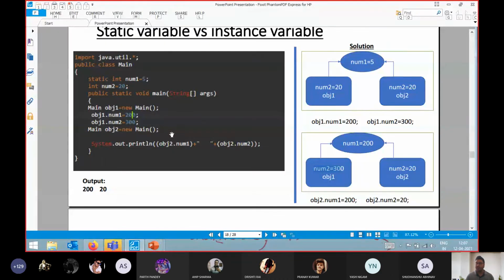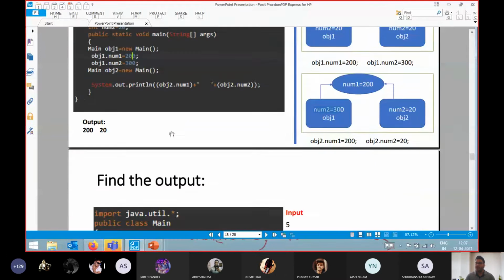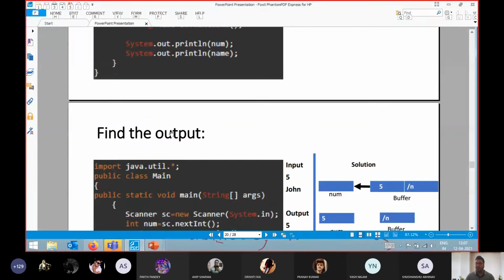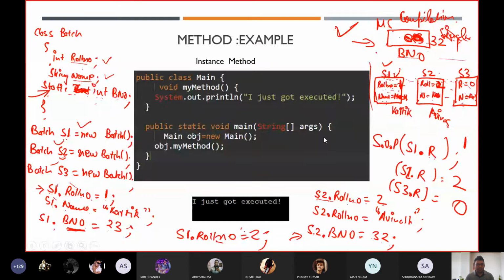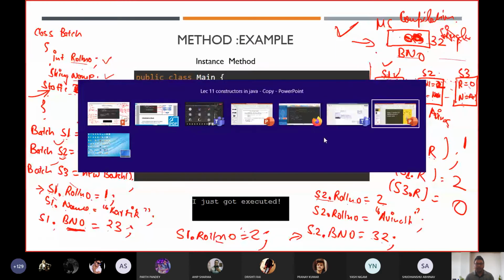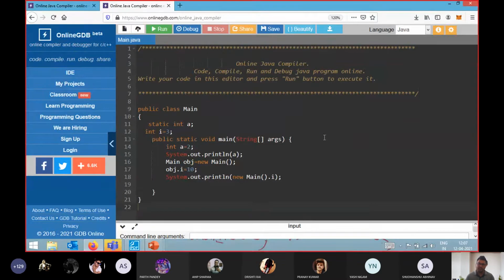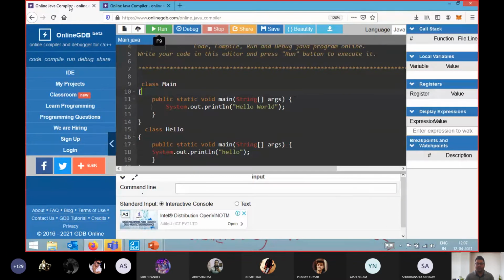Okay, static variable versus instance variable, that is how memory is going to be executed. Now after this, since you already have an idea about what static variables and instance variables are,